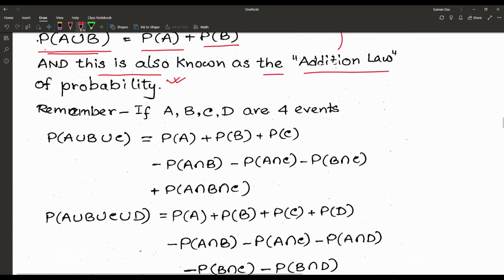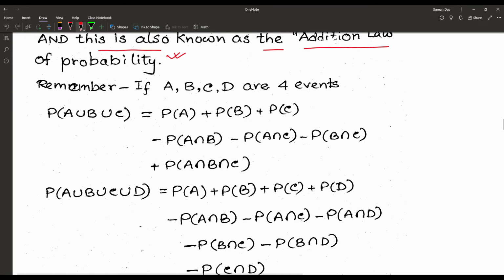Now once again, according to the law of cardinality from set theory, in the same way for probability, if A, B, C are three events, then we may write P of A union B union C is equal to PA plus PB plus PC minus PA intersection B minus PA intersection C minus P of B intersection C plus probability of A and B and C.